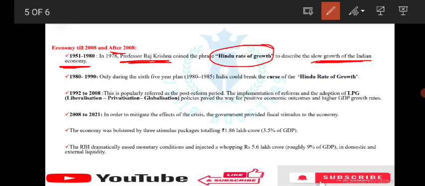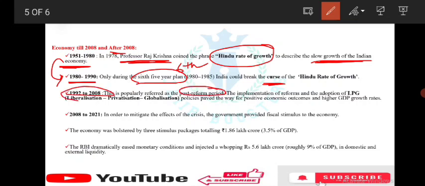In 1980 to 1990, the next stage, only during the 6th 5-year plan. It is the 6th 5-year plan. Okay. In 1980 to 85, India could break the curse of the Hindu rate of growth. 1990 to 2008 is popularly referred to as the post-reform period. What is the post-reform period? It is 1990 to 2008.